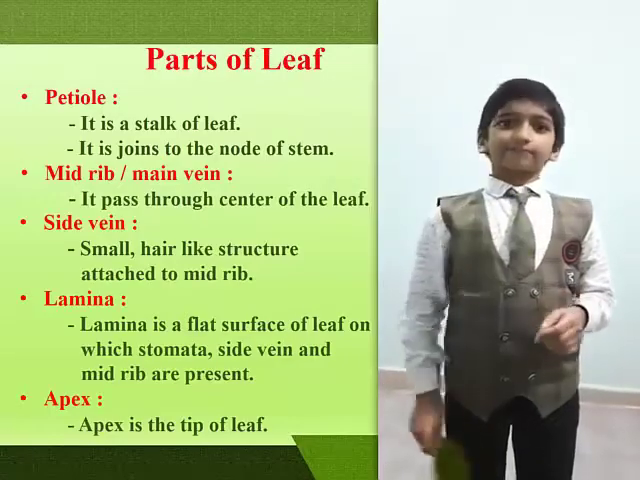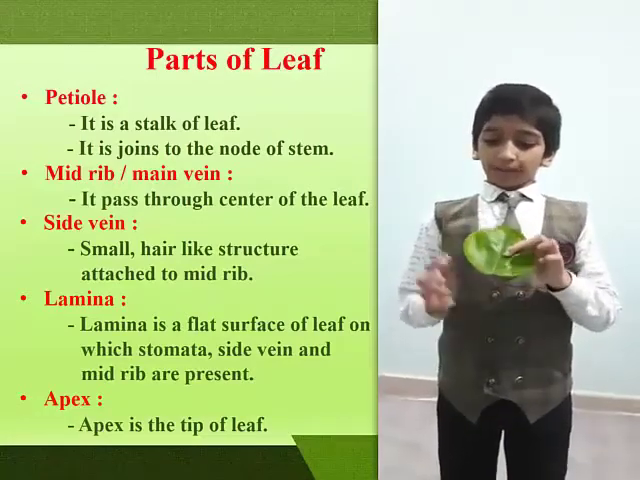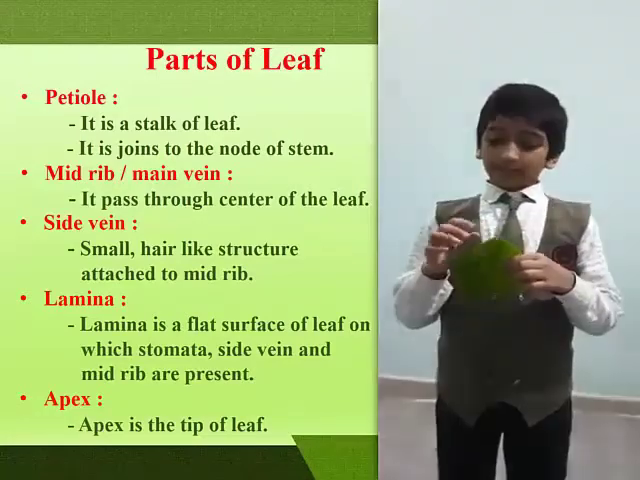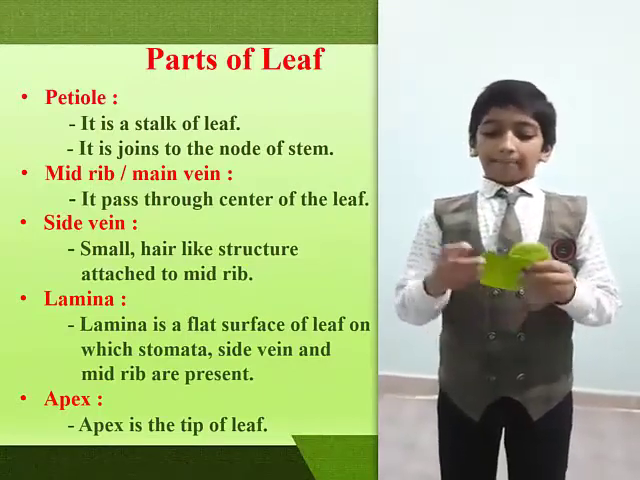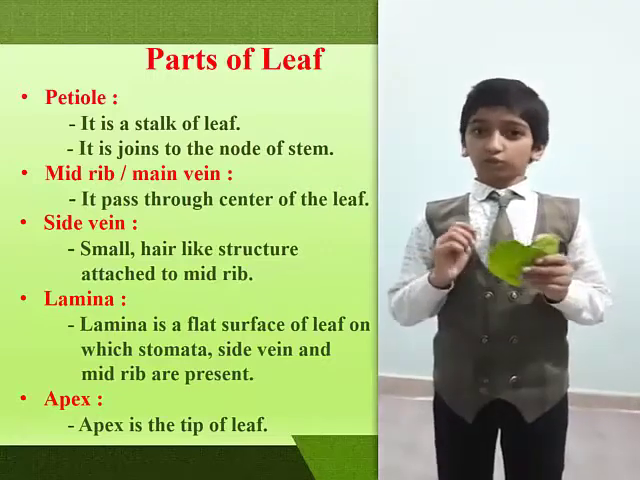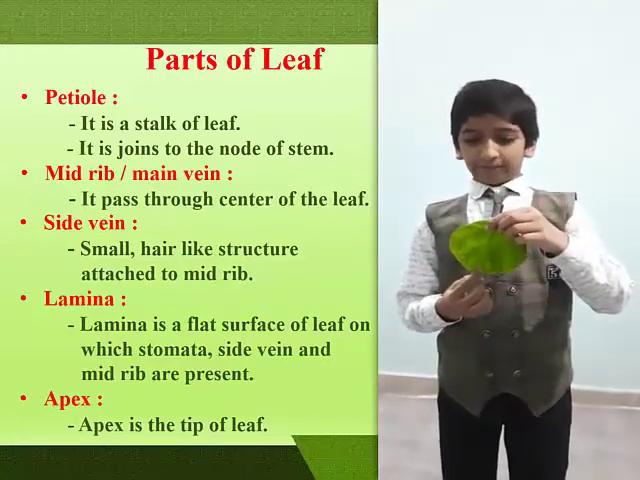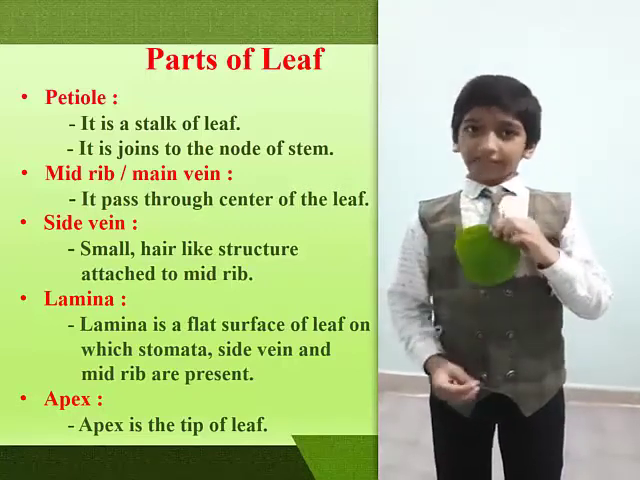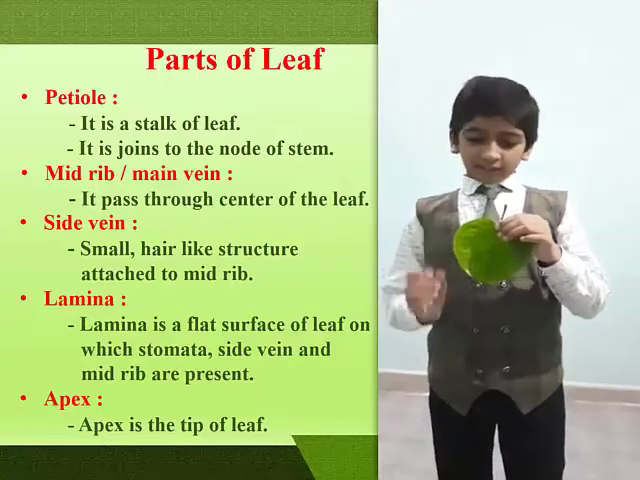This is a leaf. Leaf consists of 5 parts such as petiole, midrib, side veins, lamina and apex. First, petiole. Petiole is attached to the node of stem. Second, midrib. Midrib is also called as main vein. It passes through the center of the leaf.